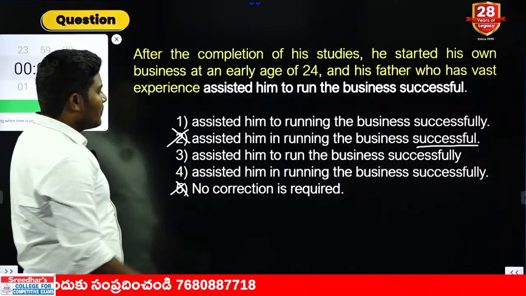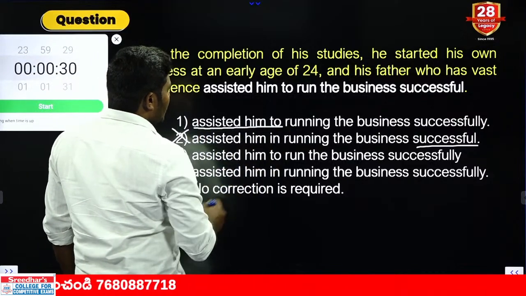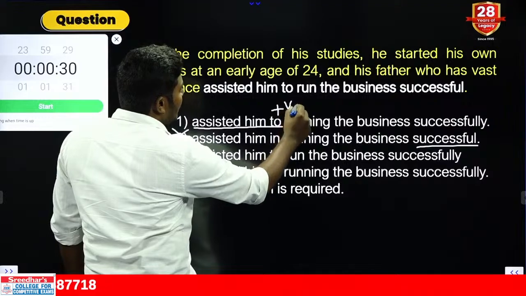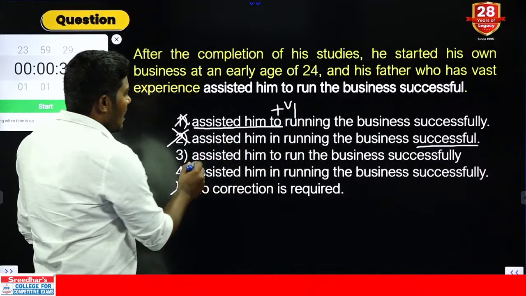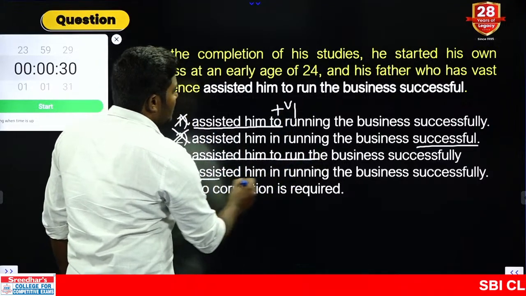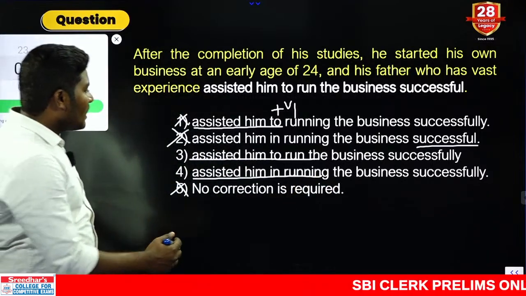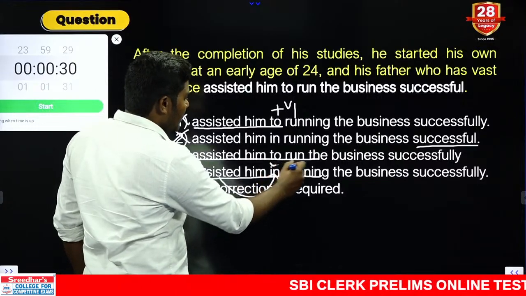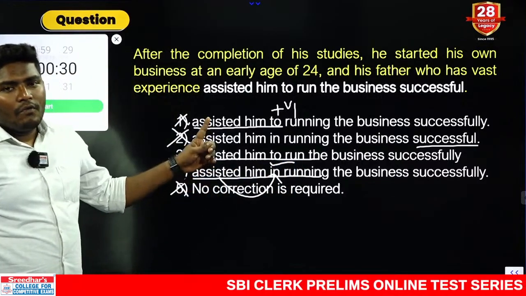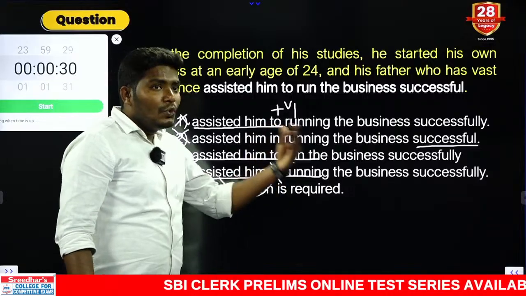Now look at the combination very carefully. Assisted him to running. To must be followed by V1. So first one is eliminated. Assisted him to run or assisted him in running. We are referring to a gerund combination. He assisted must be followed by the preposition in. So answer must be which option here? 4th option. Assisted him in doing something.